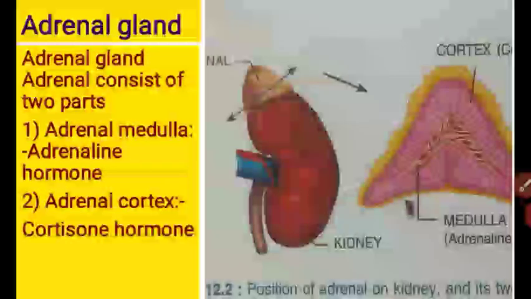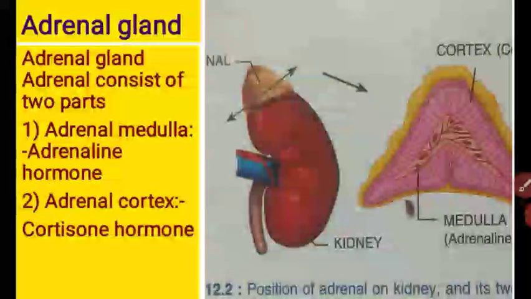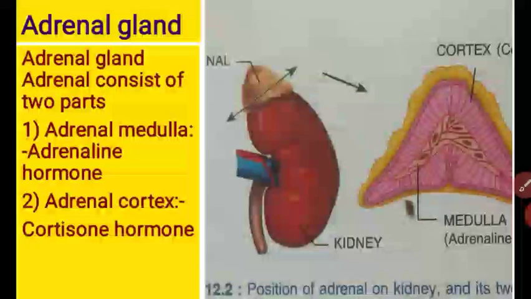In the excretory system also we have seen the kidney has two parts, outer cortex and inner medulla, but there we use the terms renal cortex and renal medulla. Whenever we talk about the adrenal gland, we say the outer part is the adrenal cortex and the inner part is the adrenal medulla. Got it?